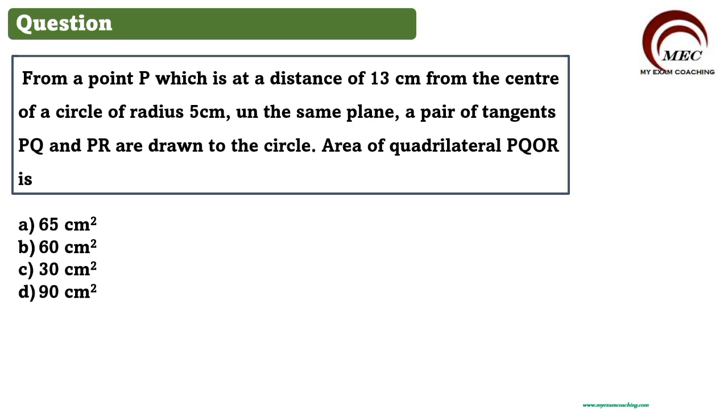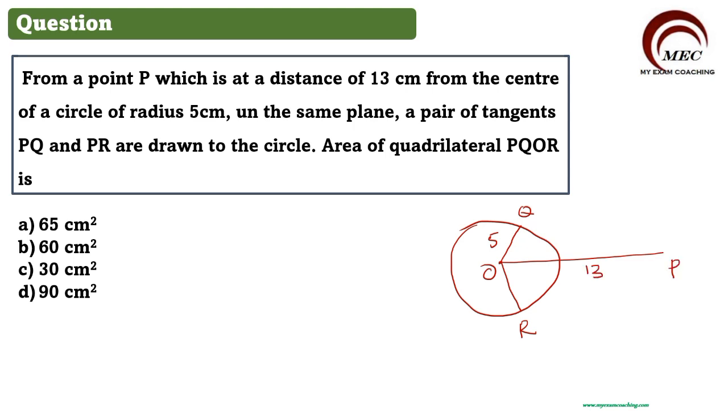So here we are talking about a circle. Let us see, this is a circle, and let us say the center is O, the radius is 5 centimeters, and this is R and this is Q. From a point P, which is 13 centimeters away, we are drawing tangents, so it will be like this. Now what we need to find out is the area of this quadrilateral PQOR.